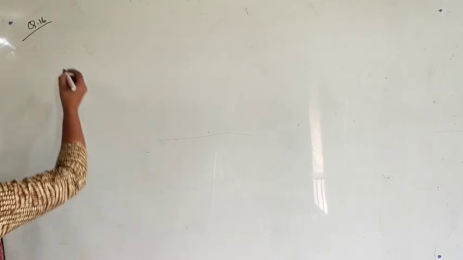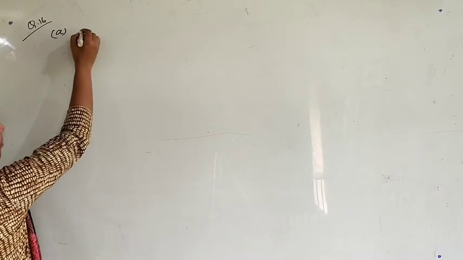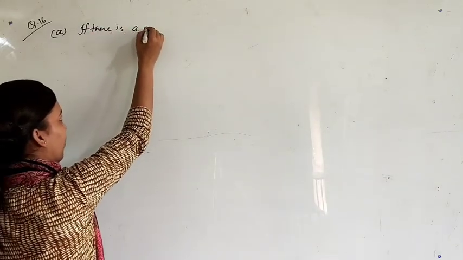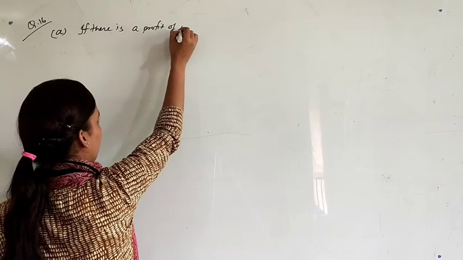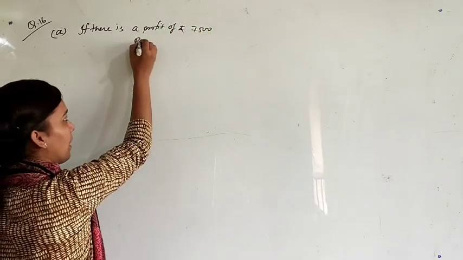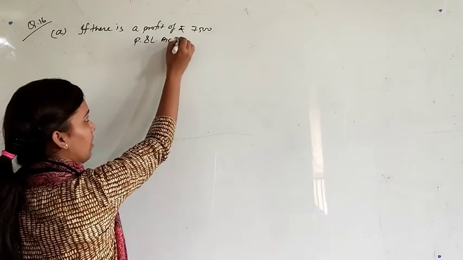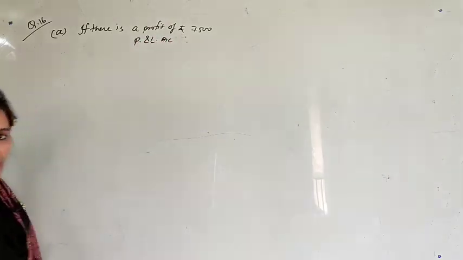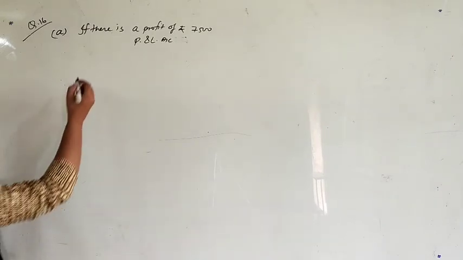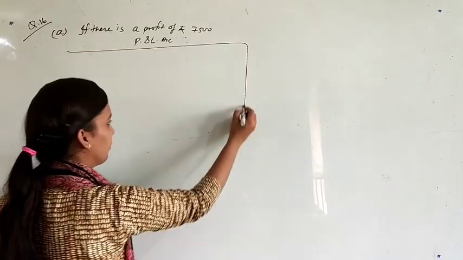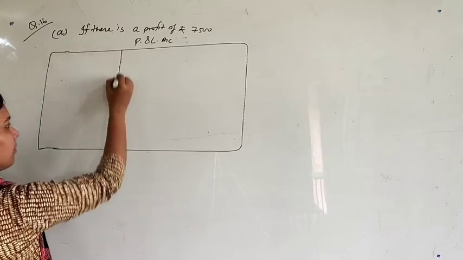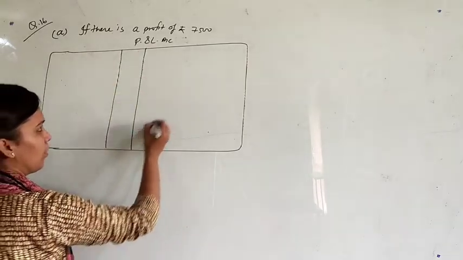So let's start with the first condition. If there is a profit of rupees 7,500, first we will prepare the P&L account, because you know that interest is shown only in the P&L account, not in the P&L appropriation account. So first we will prepare the P&L account, in the same format.